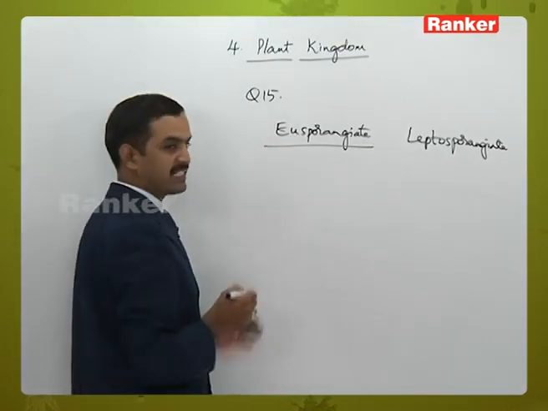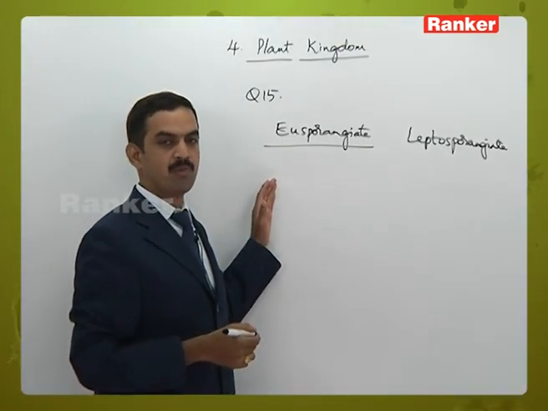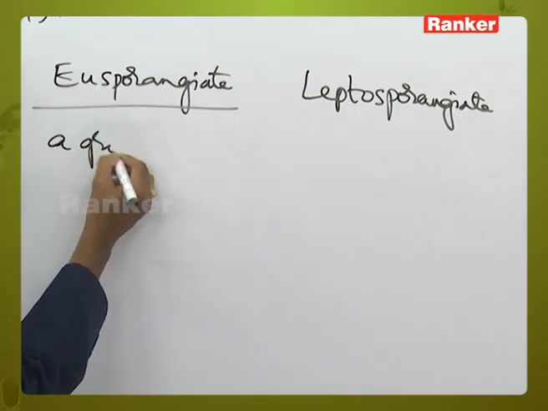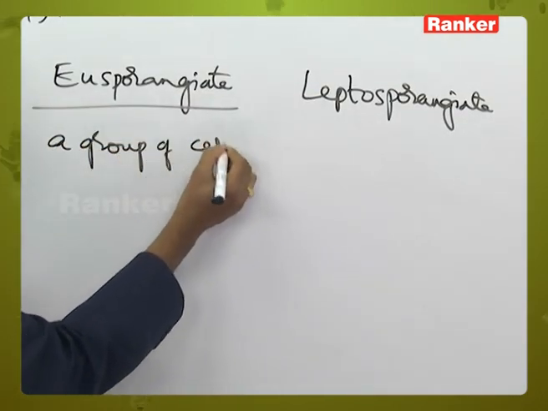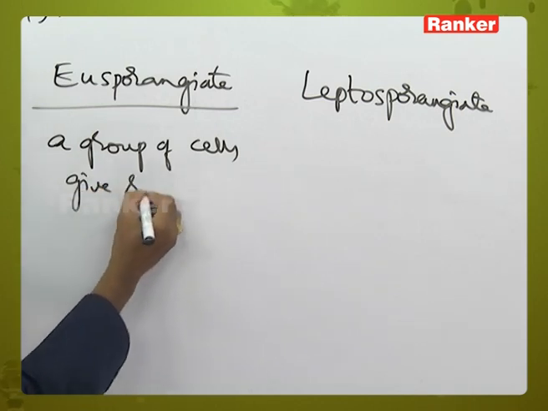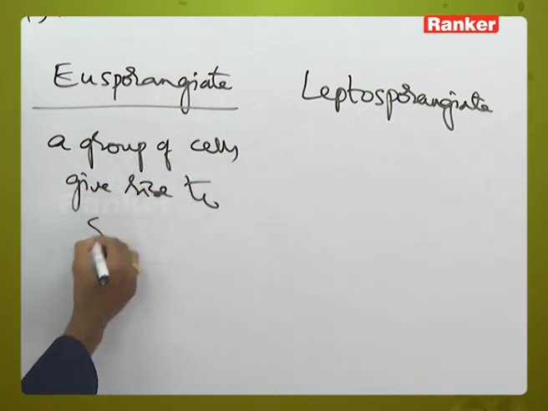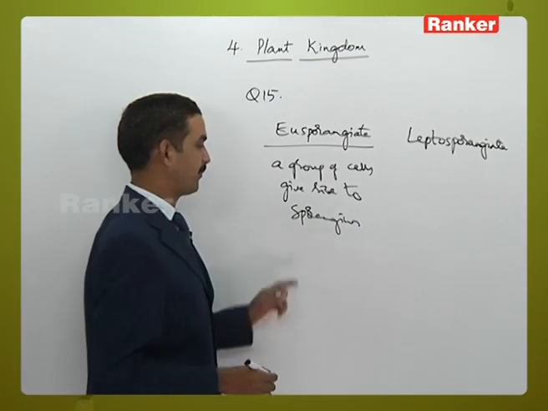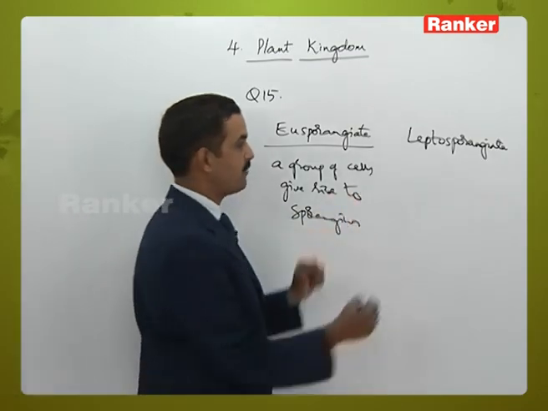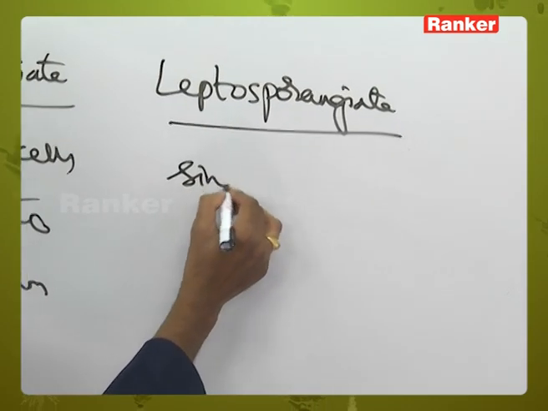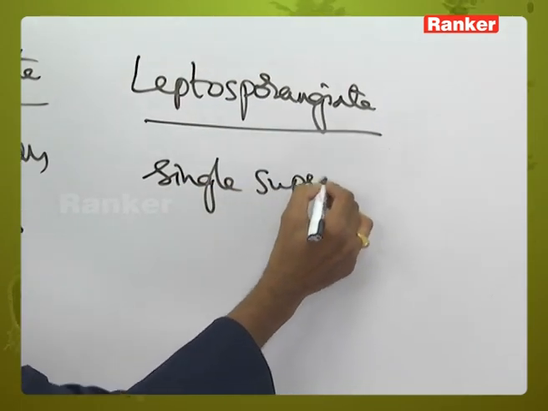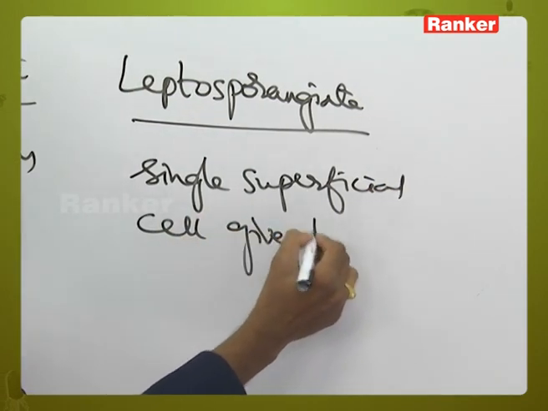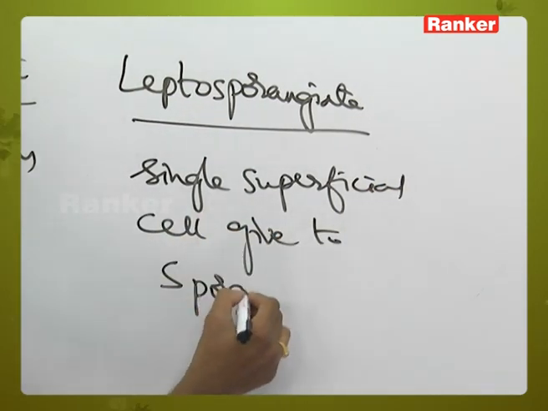In the eusporangiate type of development, the sporangium will develop from a group of cells. A group of cells give rise to the sporangium. Whereas in the leptosporangiate type, a single superficial cell gives rise to the sporangium.